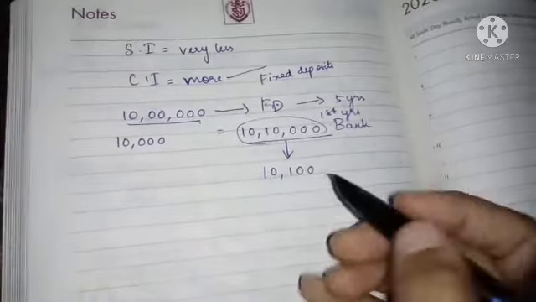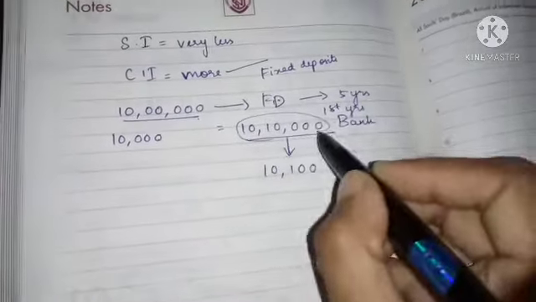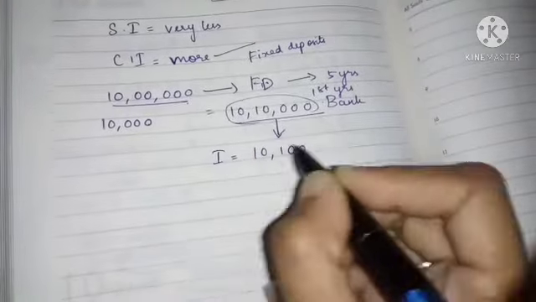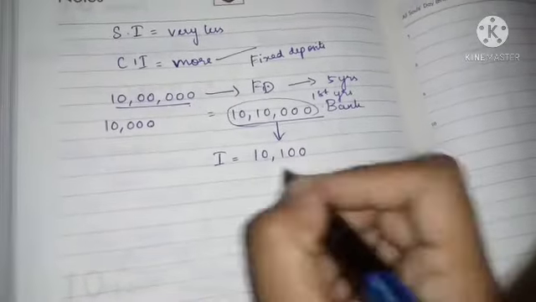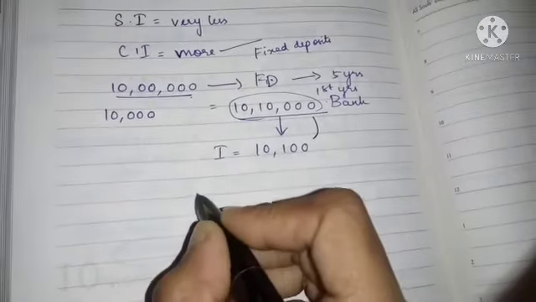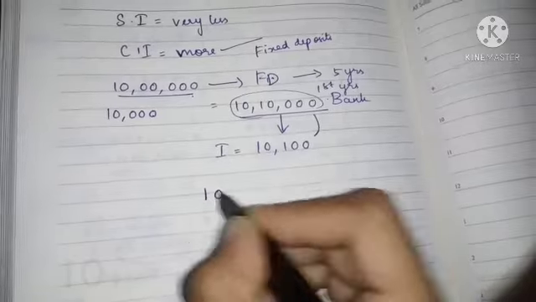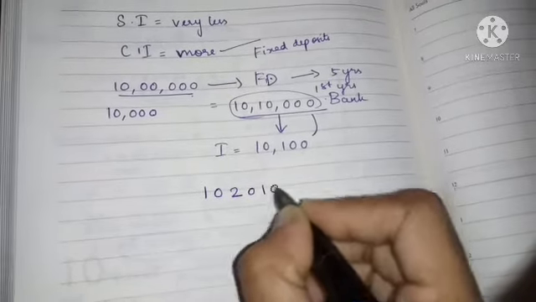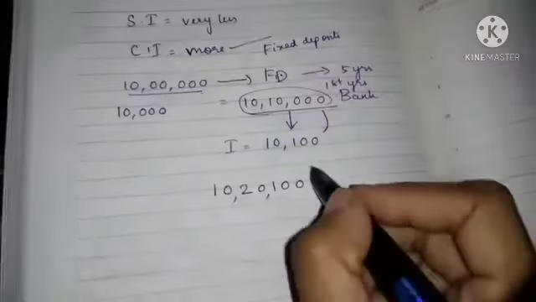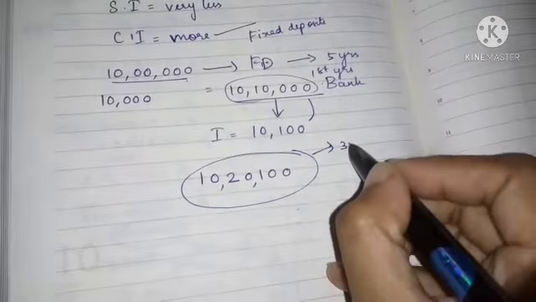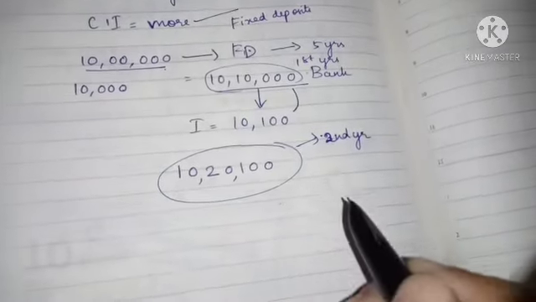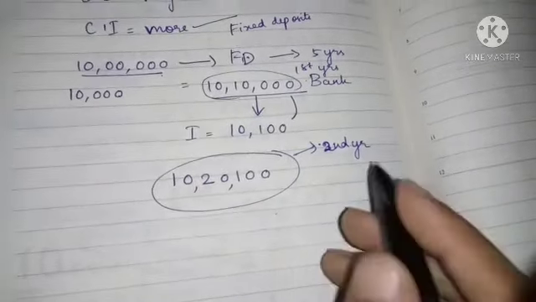For the second year they will calculate the interest for this 10 lakh 10,000, and you will get an interest of 10,100 rupees, simply I am saying. You will add both and you will find 10 lakh 20,100 rupees. So in the bank, 10 lakh 20,100 rupees will be there in the second year.